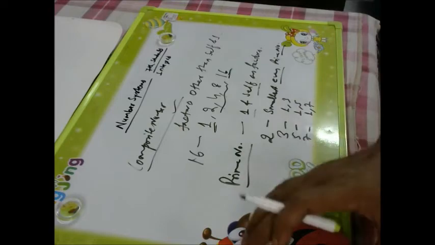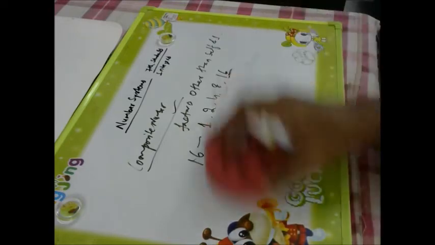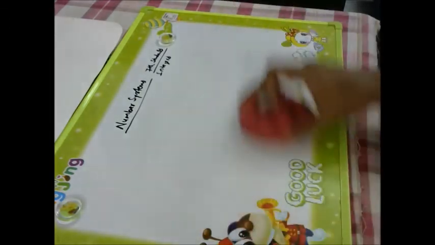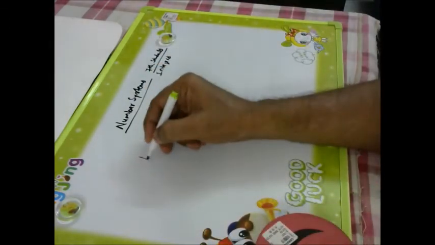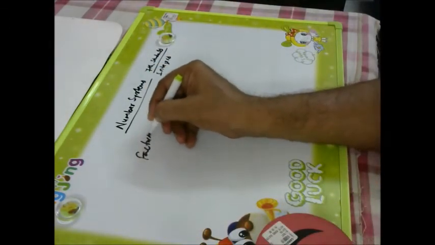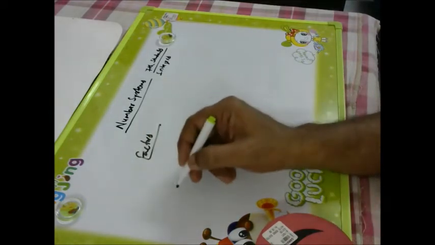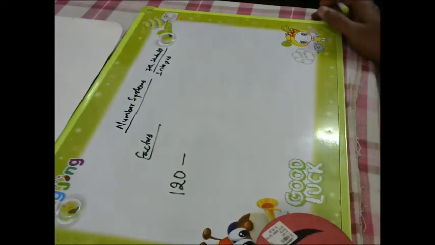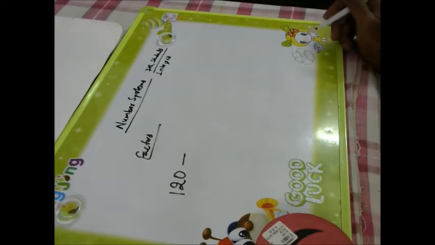A very good way I will tell you to find the factors of a number. Like suppose you are asked to find the factors of 120. Then how will you do it? So start from the smaller one.